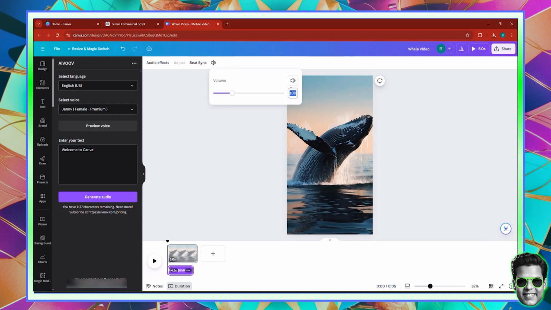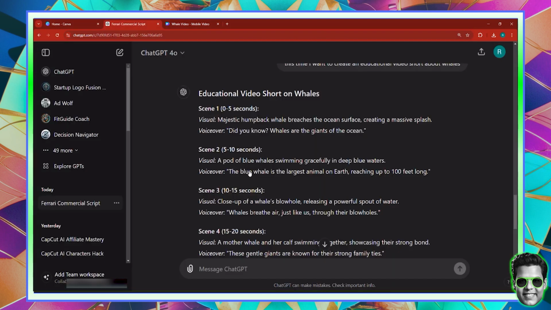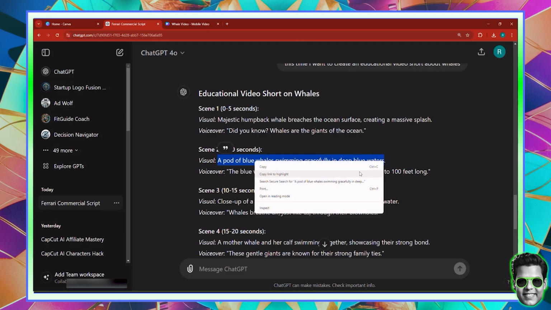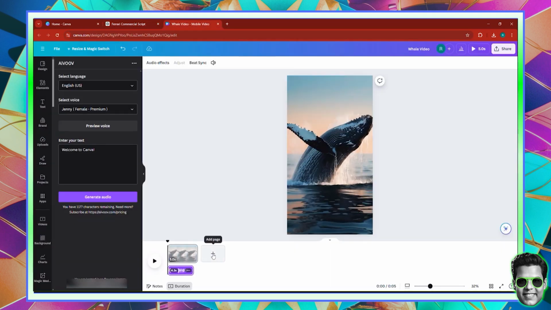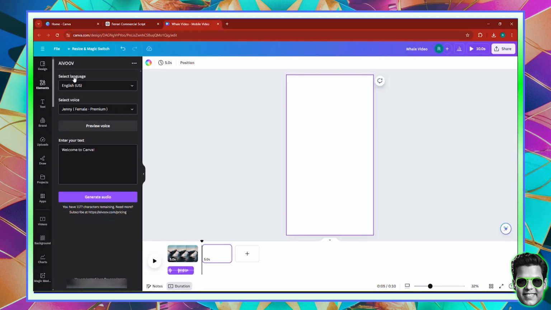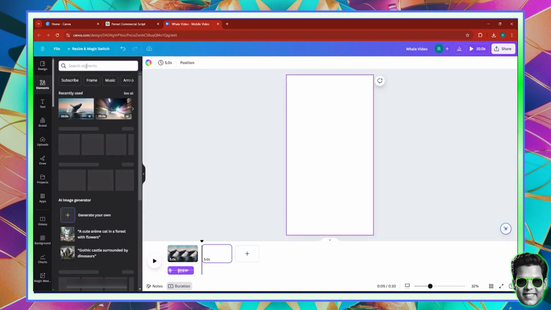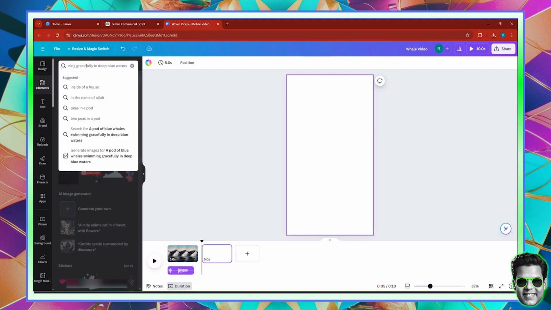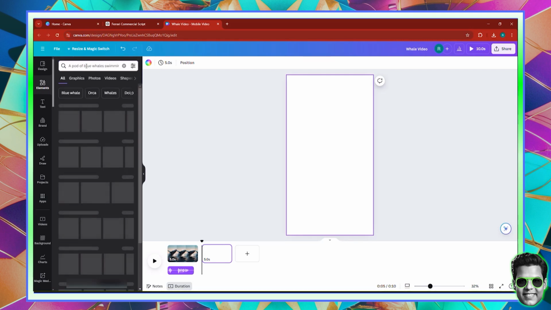Make sure that you increase the voice because obviously we want to hear it louder. And let's go to the second one. The second one is a pod of blue whales. So let's copy this, a pod of blue whales. Let's copy, go back, add the page, and then click right here on elements, and basically just go and click to paste this in. There you go.